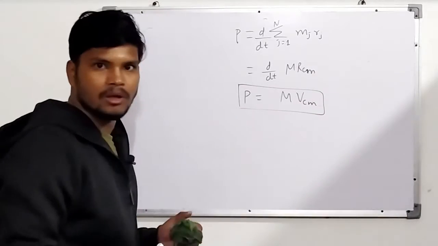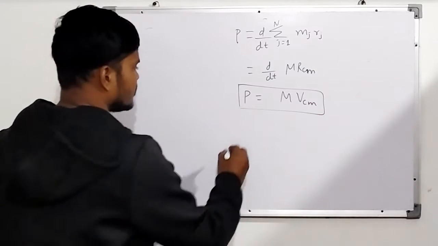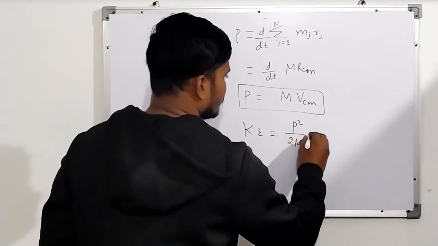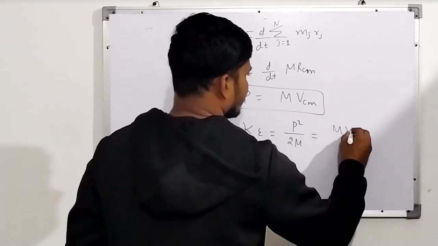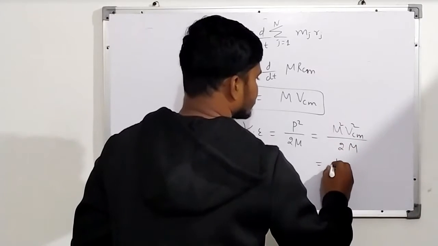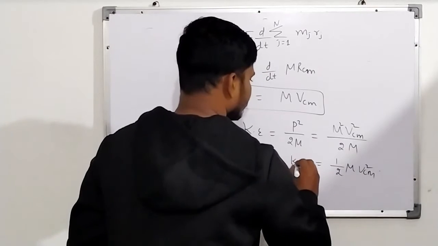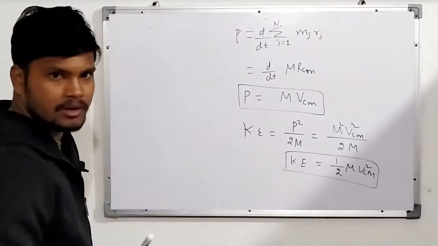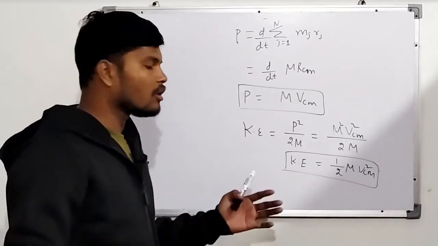That's all. So in some way, what is the kinetic energy of any object? Kinetic energy will be nothing but p squared over 2m. So I can define here p squared, which will be nothing but m squared v_cm squared over 2m, which is nothing but half m v_cm squared. That's all. So these results are very amazing results in themselves, because this gives us the power to unlock many features.